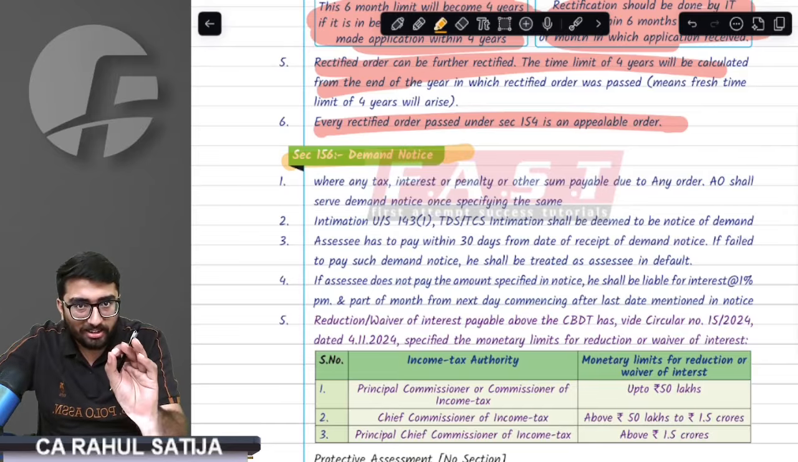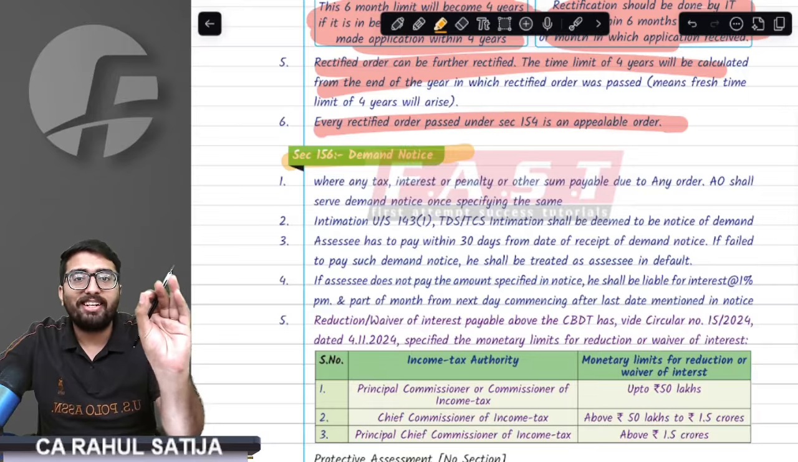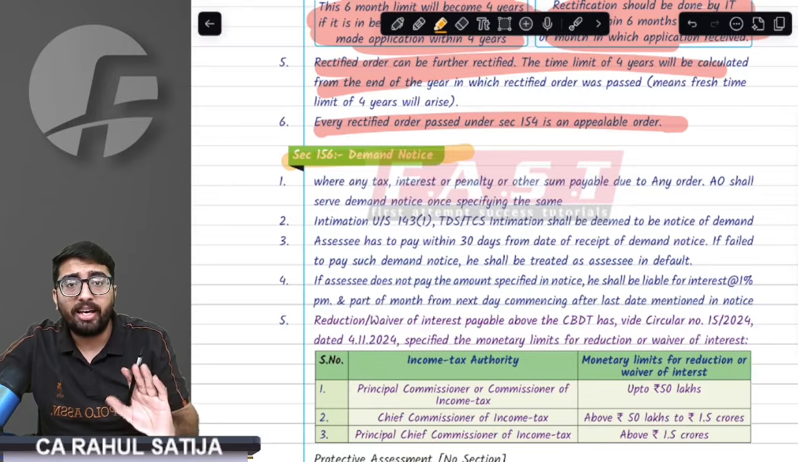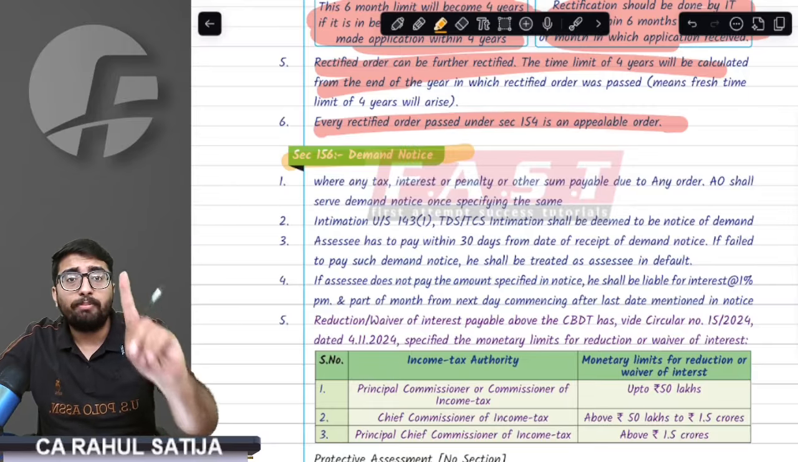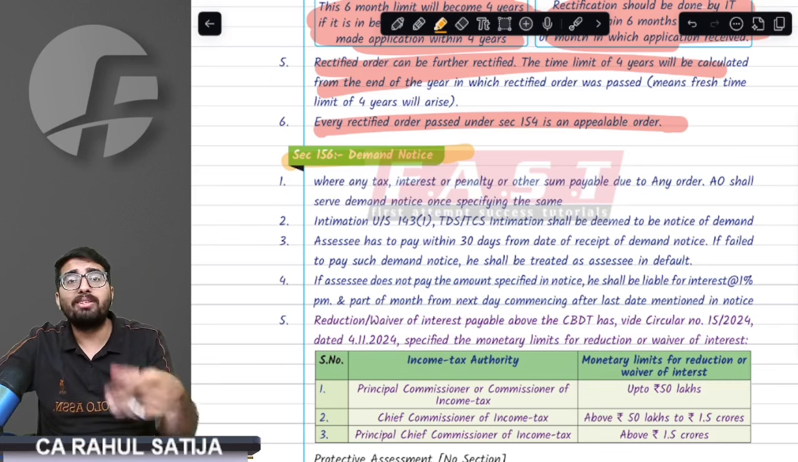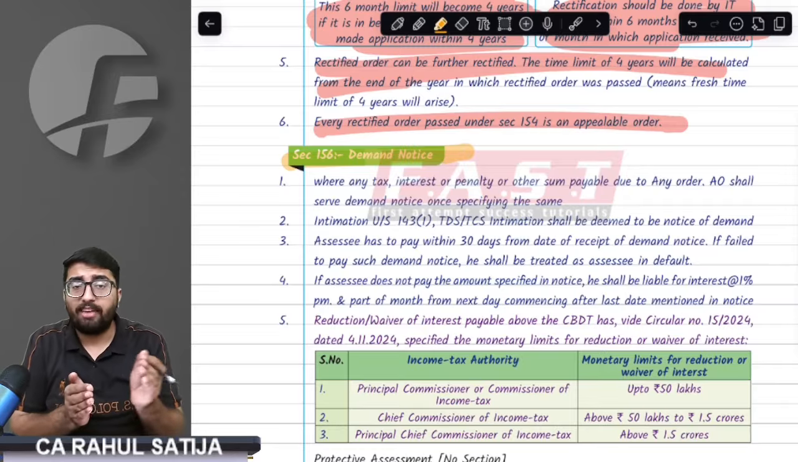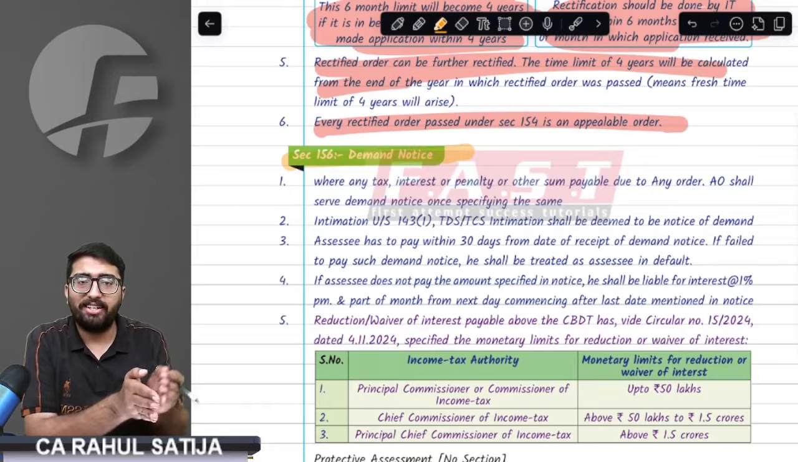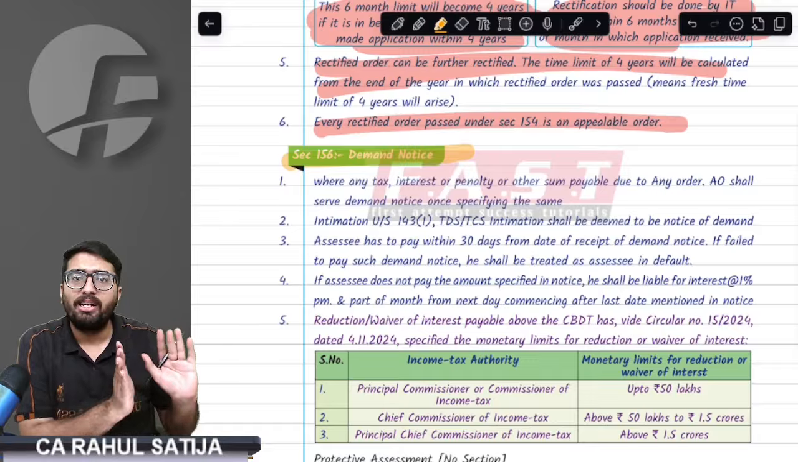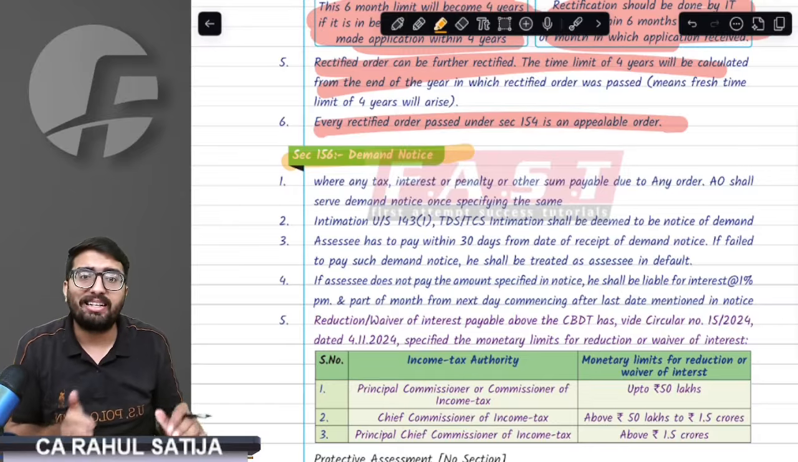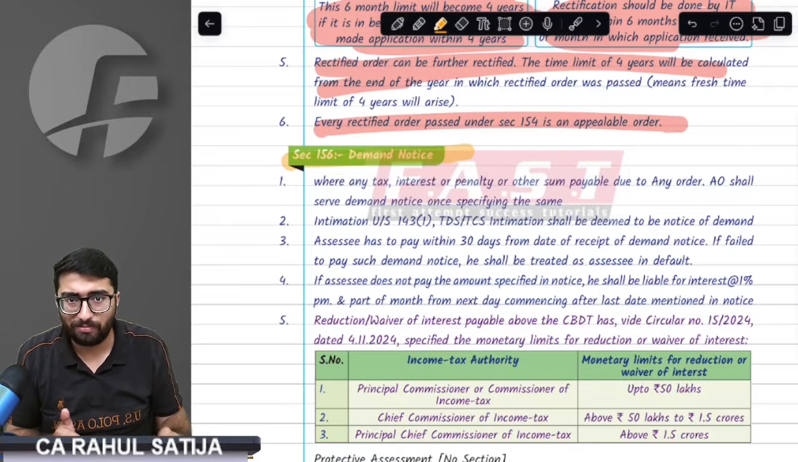If I did not pay within 30 days, then from the 31st day till the date I actually pay, sir, interest would be charged at 1% per month and part of the month on the outstanding demand. As the demand notice is received, I have to pay within 30 days. If I did not pay, from the 31st day till the payment, I will be charged interest at the rate of 1% per month and part of the month.